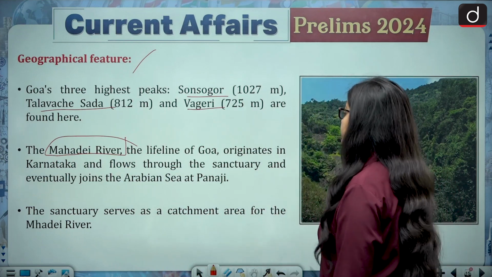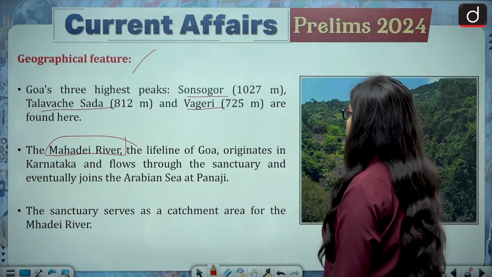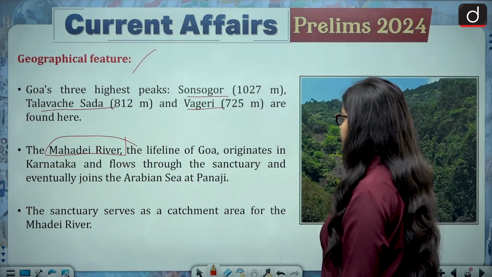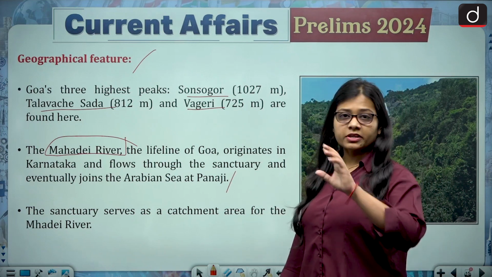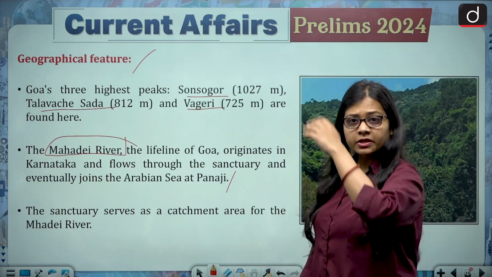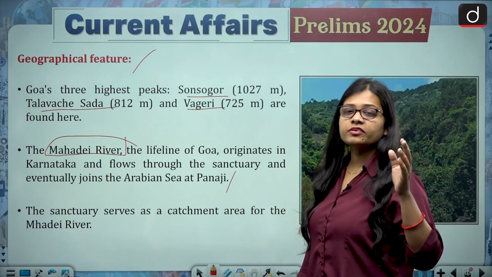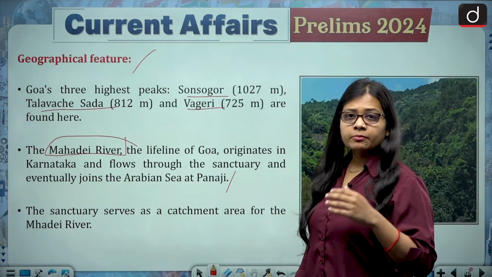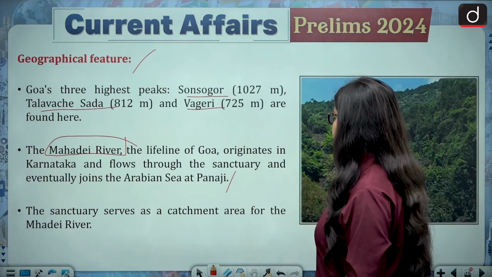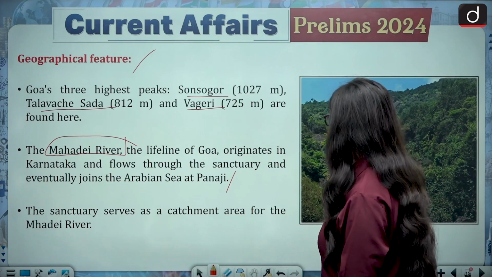The Mahadei river, which is considered to be the lifeline of Goa, originates in Karnataka and flows through the sanctuary and eventually joins the Arabian Sea at Panaji. So the river also flows through the wildlife sanctuary, and it is after the Mahadei river that the sanctuary has been named Mahadei Wildlife Sanctuary. The sanctuary serves as a catchment area for the Mahadei river.